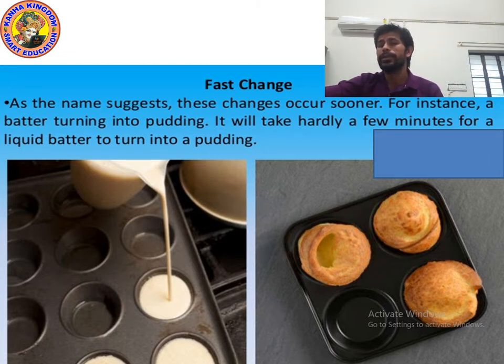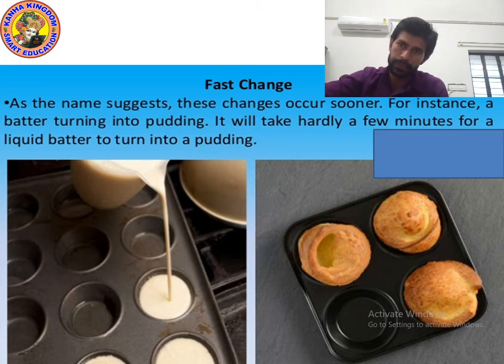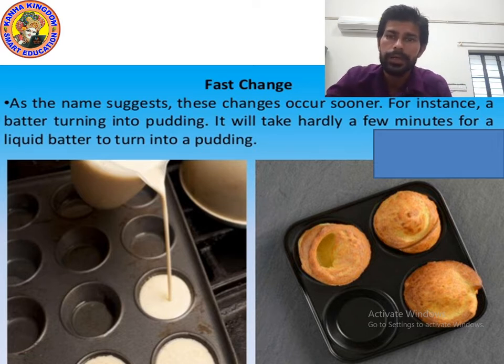They do not take so much time. For example, a batter turning into pudding is an example of fast change, and it will take hardly a few minutes for liquid batter to turn into pudding. I hope that you understood. Now, let's study the next change, periodic change. Let's move on to the next point.